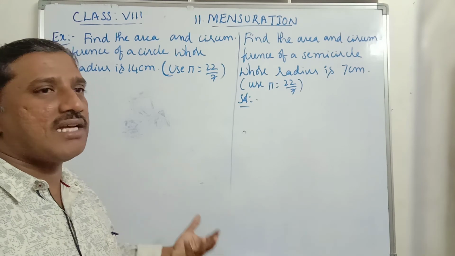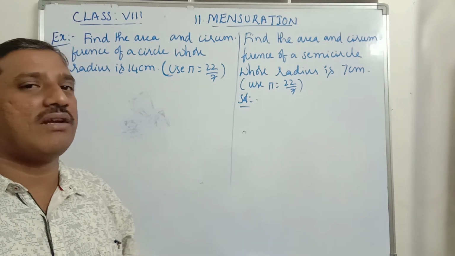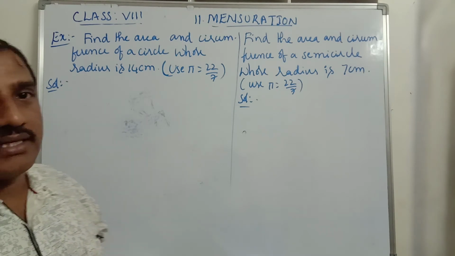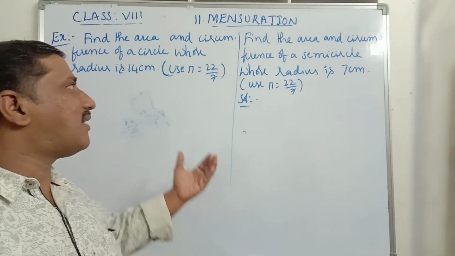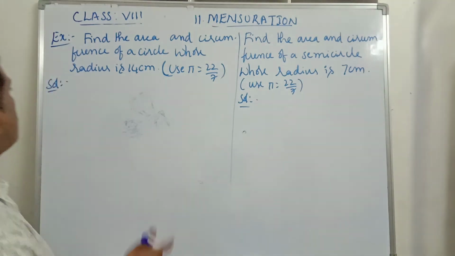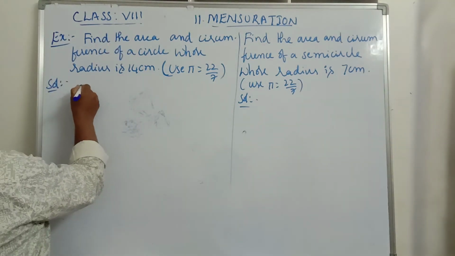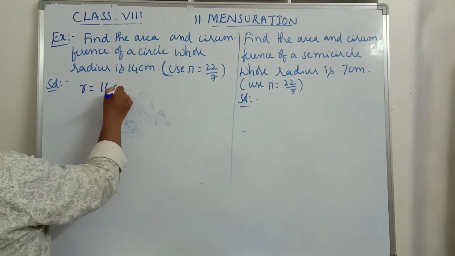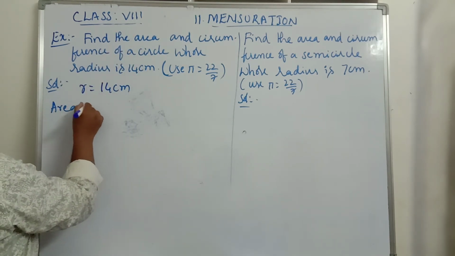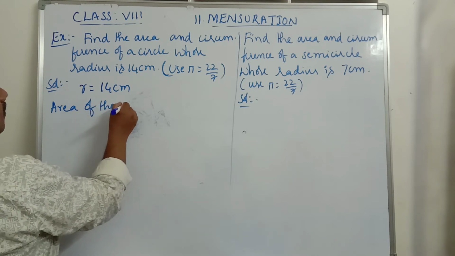Sometimes they may mention use pi is equals to 3.14. Whatever they mention, that we have to take. If they don't mention anything, you can take any value, either 22 by 7 or 3.14. Now what is given here? Radius is given. R is equals to 14 centimeters. What you have to find? Area of the circle.